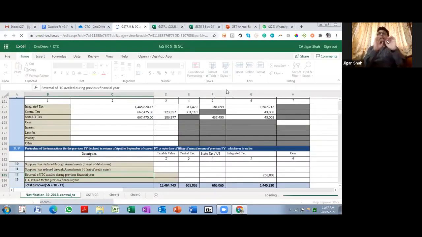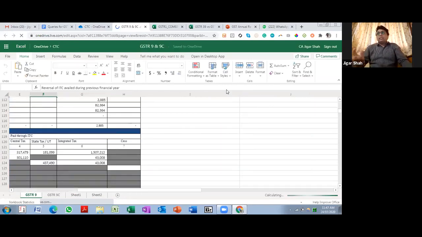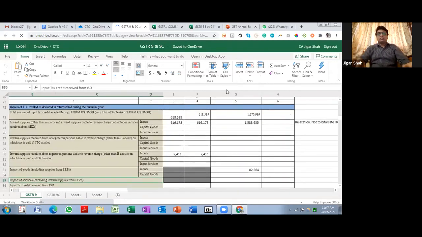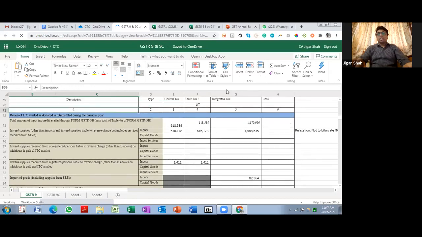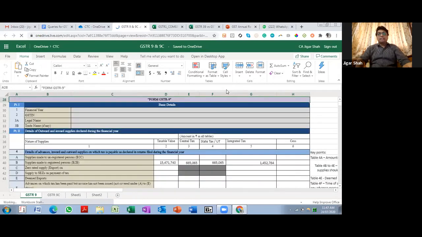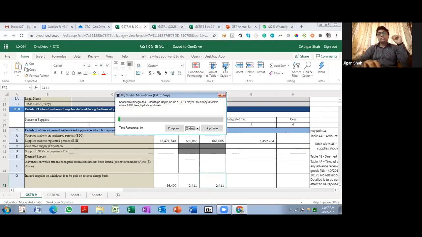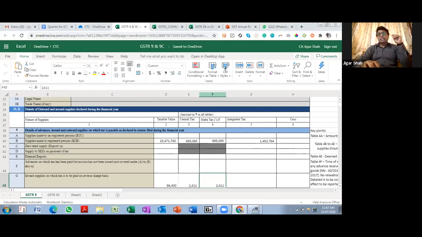Now you only have to enter the data. In the real world, you can do this directly on the GST portal, or for your comfort you can use this kind of Excel sheet where the complete GSTR 9 format is there, just for your background working. The details that we have discussed in 3B versus 1 versus books, that Excel sheet is good enough for you to enter details directly on the GST portal.